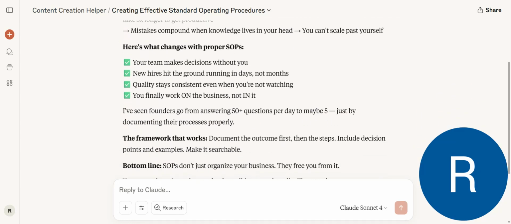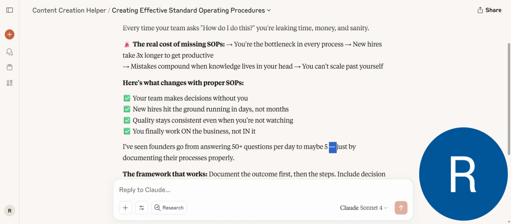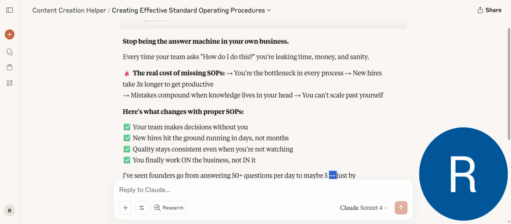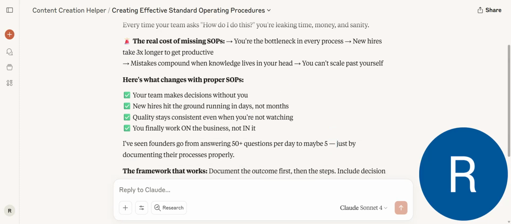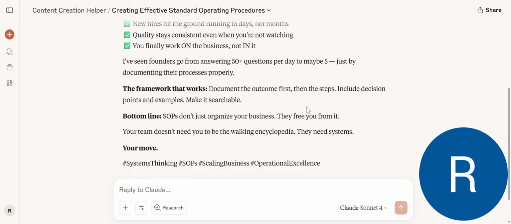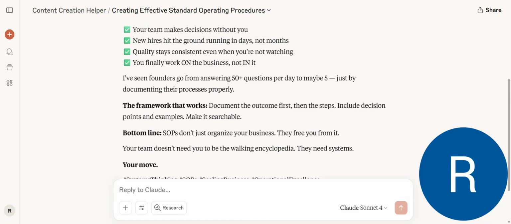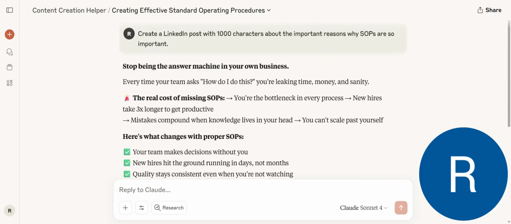Additionally, some of the writing does look a little more like AI versus what I would write. Like, I always see these dashes. This usually means AI generated this content. So in my custom instructions, I already know a couple things I want to add to make sure that I am improving the outputs it gives me. But generally speaking, this does look like a type of post that I would like to share with people. So that is the whole process to creating a content creation helper with AI.